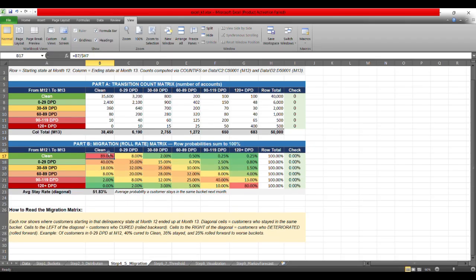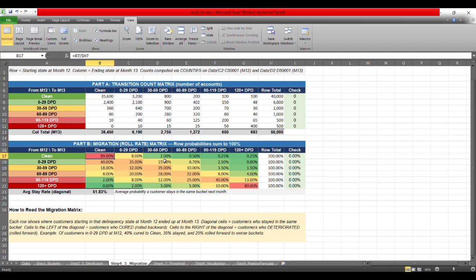I hope you have understood till here. From the numbers, 35,600, but from the matrix I can directly say that 89% of the accounts remained in the clean bucket. And this is a number you can easily communicate to stakeholders. They can see that out of 100% in that particular clean bucket, 89% still remain in that bucket.